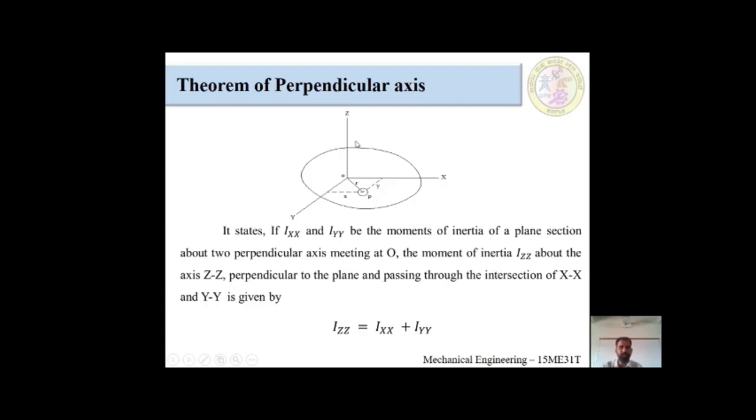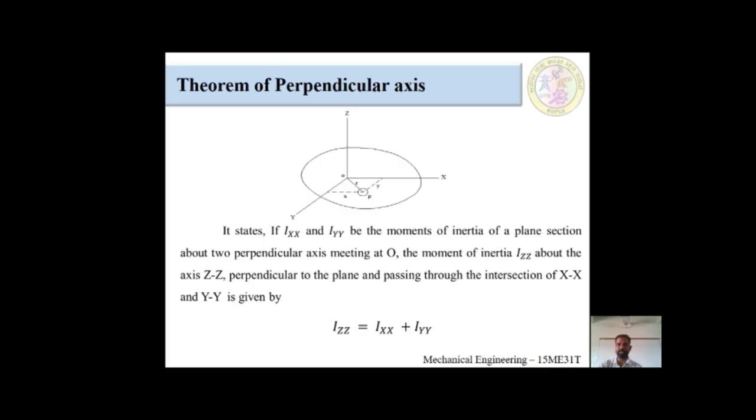Okay, we are going to come to the theorem of perpendicular axis. In this session, we have to cover the perpendicular axis theorem, the parallel axis theorem, and some problems. Firstly, before going to explain, I am going to explain the statement.